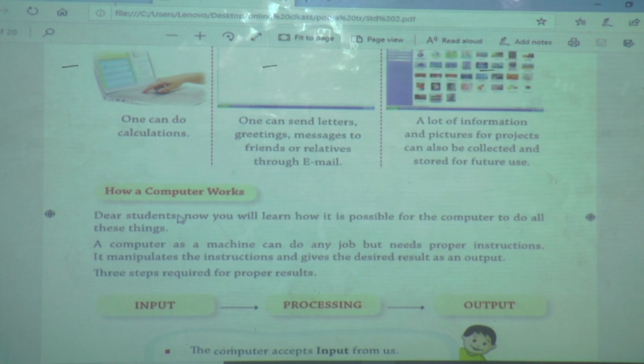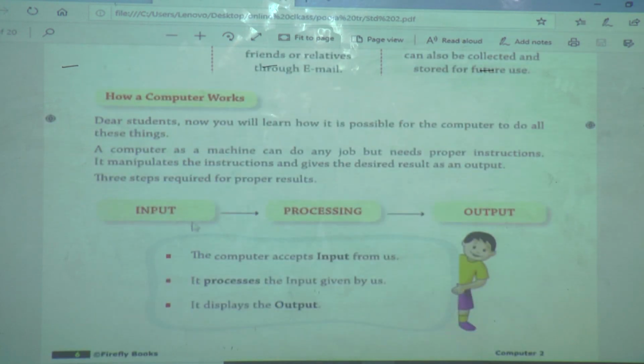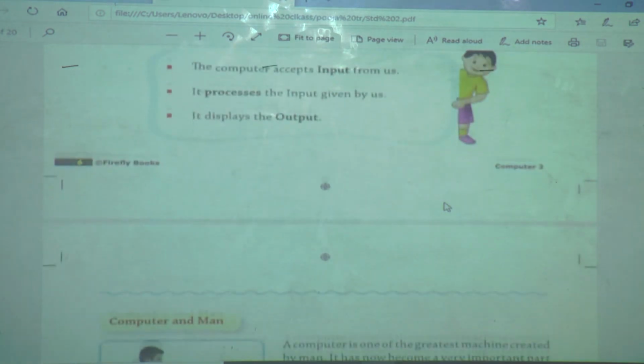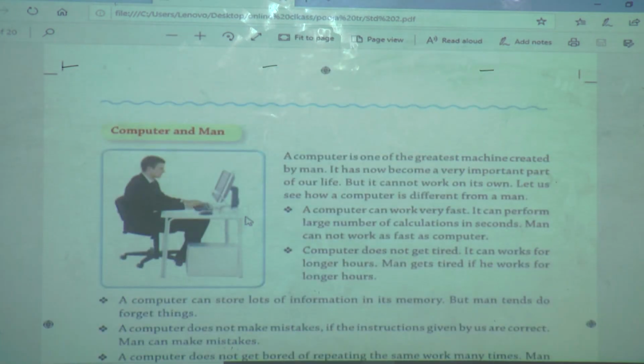Then how does a computer work? It takes input from us, processes it and gives us output. The input devices are keyboard and mouse. The processing device is the CPU and the output device is the monitor. And the difference between man and computer.